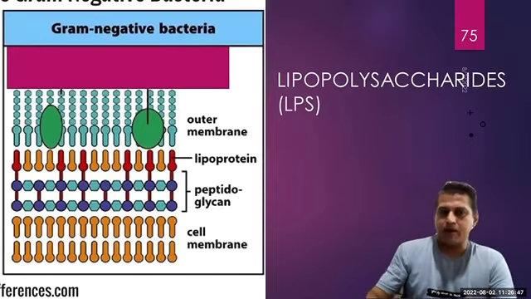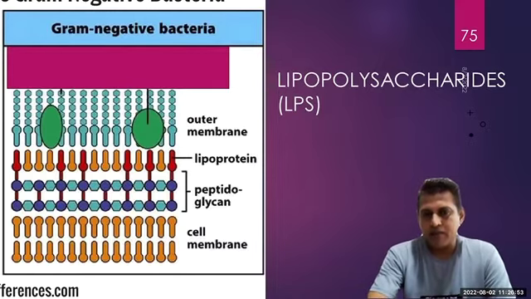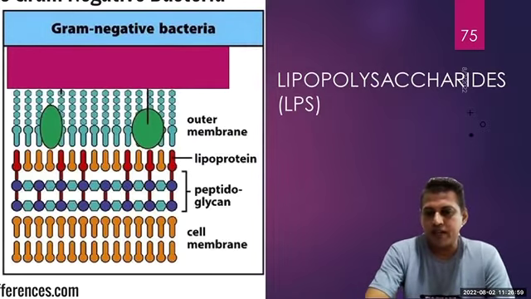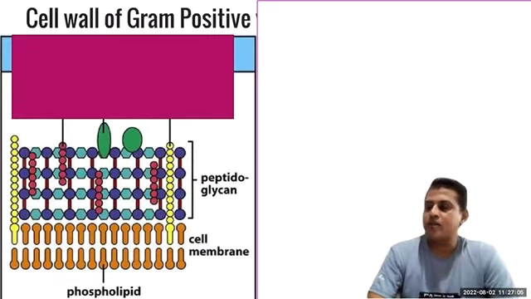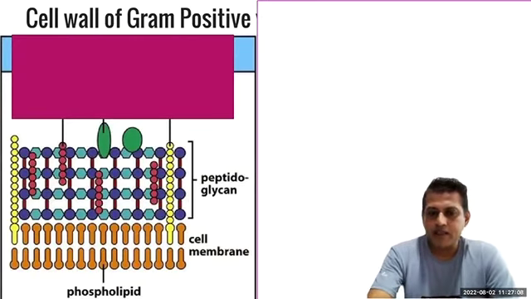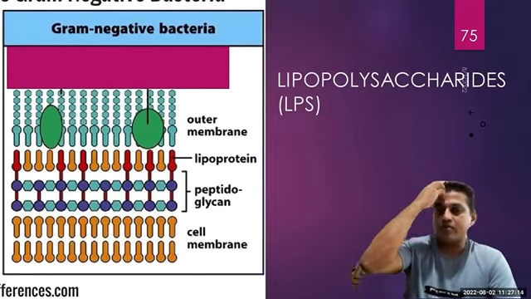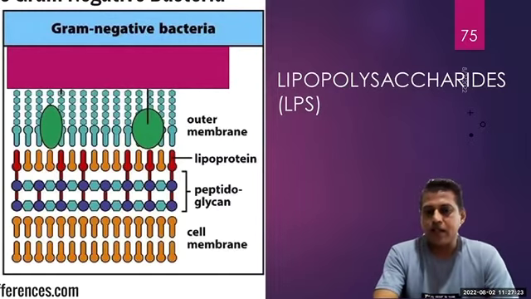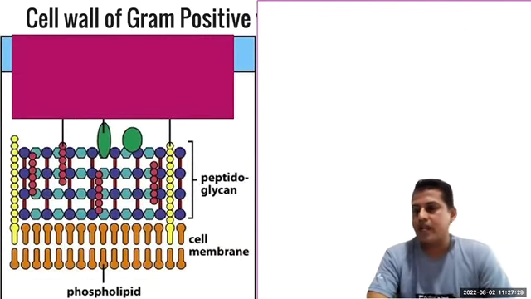That means it has the inner cell membrane, peptidoglycan and lipoproteins, and the outer membrane. So what's the difference between positive and negative then? Positive has only a very thick peptidoglycan layer. Negative has very thin peptidoglycan and additionally lipoprotein and outer membrane. So it has three components: peptidoglycan, lipoproteins, outer membrane. Three layers. And here it's only one layer, peptidoglycan only.